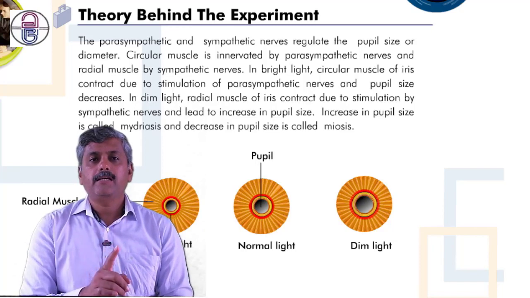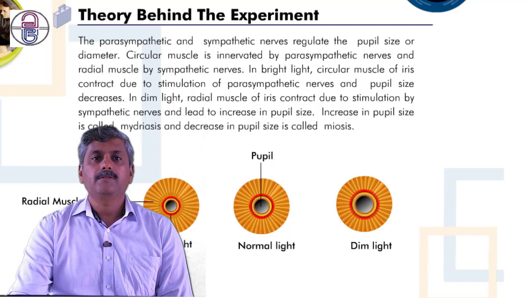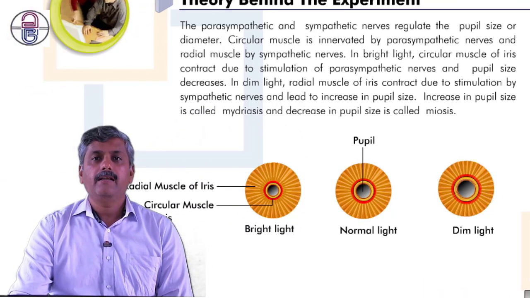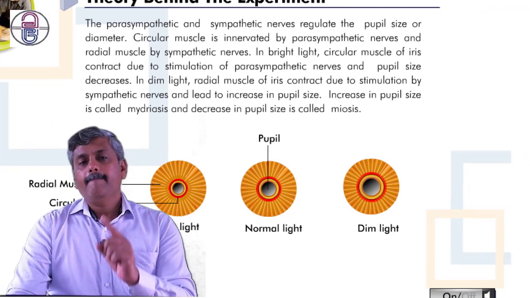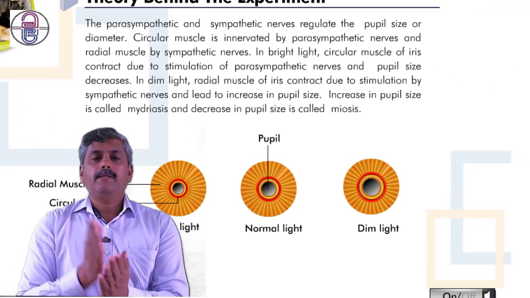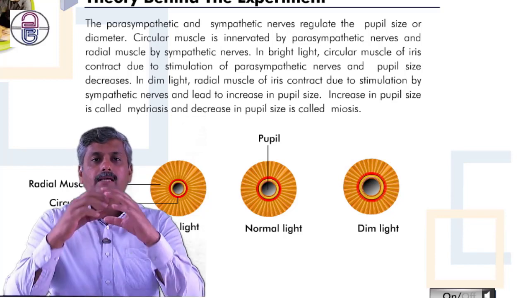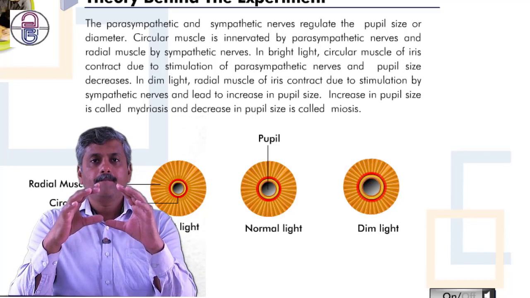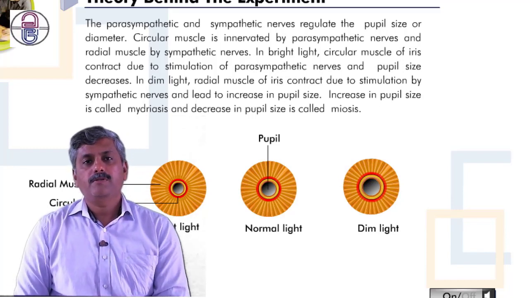So the sympathetic is connected with another muscle. That muscle is called the radial muscle, like the radius. So whenever this sympathetic nerve gets connected to the radial muscle, it contracts and the pupils get dilated. So in this slide, what we are going to see is the most important thing.